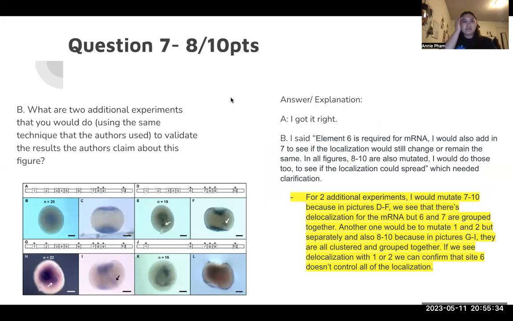Then question 7, we're talking about mutations. I actually want to change my answer and say I would mutate 7 and 10. If you look at figures D to F, we would see the delocalization of the mRNA, but also 6 and 7 are grouped together. So I would like to mutate 1 and 2, but I want to do it separately to see if any change will occur. If you see delocalization with 1 or 2, we could confirm that site 6 doesn't control all of localization, because in each of these figures, 6 is also mutated, but 1 and 2 also are, and I want to be able to see them separately.